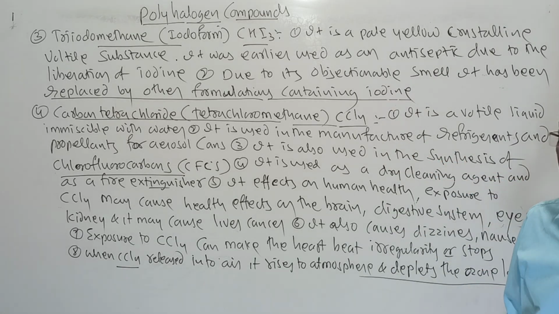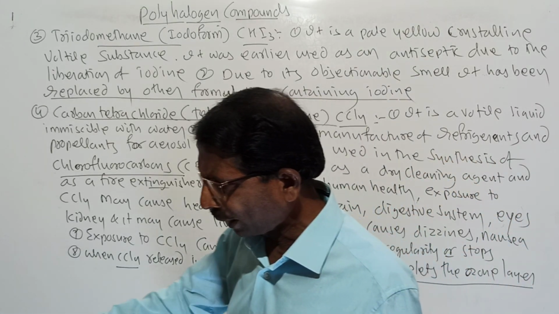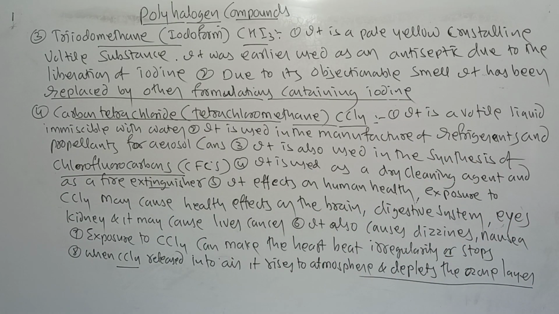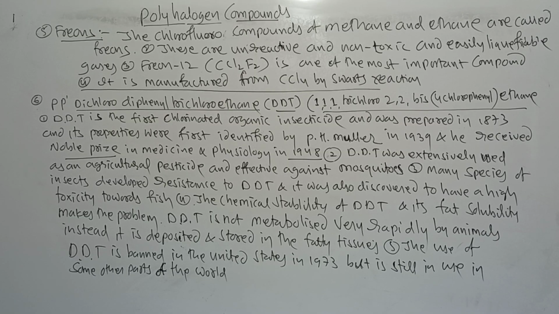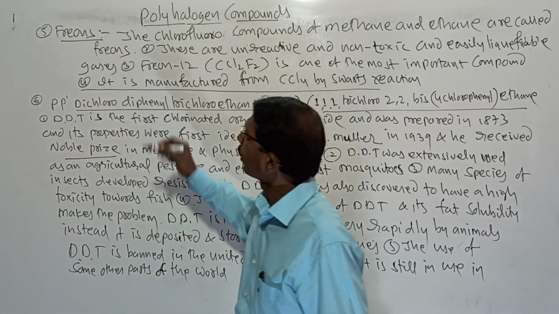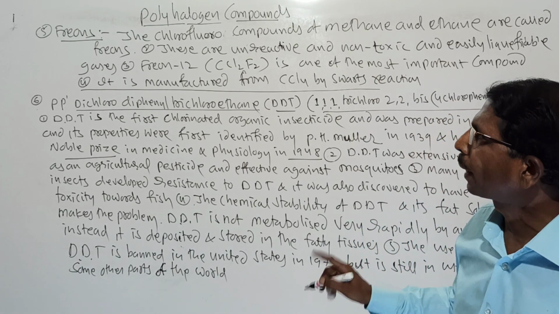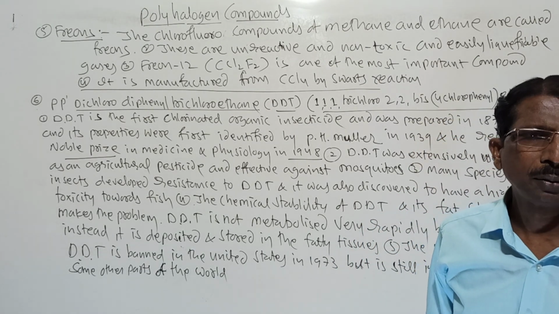The fifth one is a very important one, freons, and then DDT. So dear students, the fifth one is freons. For a one mark question, they may ask in the examination, what are freons?